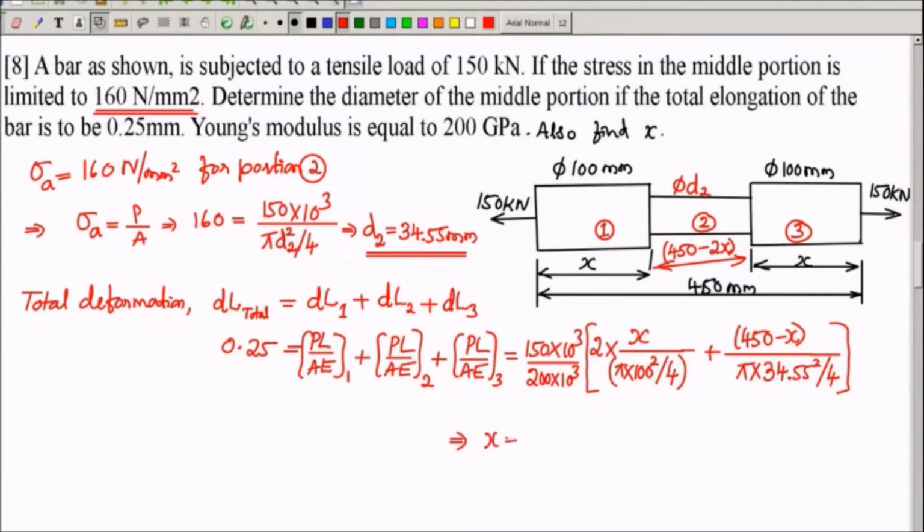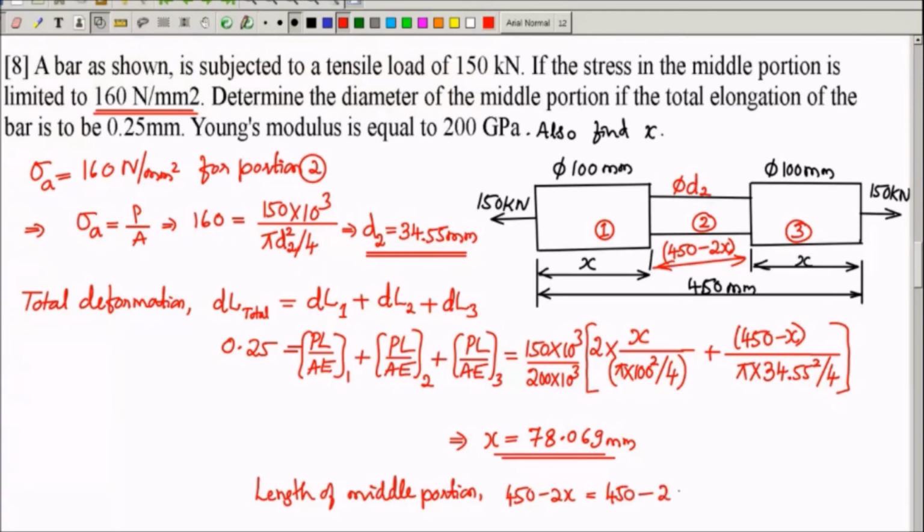If you calculate, you get a value of 78.069 mm. Or if you want the length of the middle portion, it is 450 minus 2 into 78.069. When you calculate, you will get